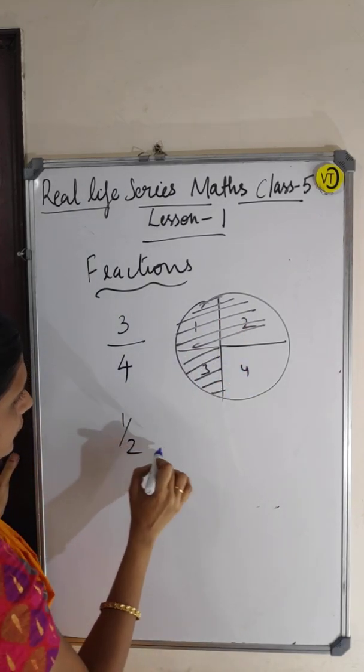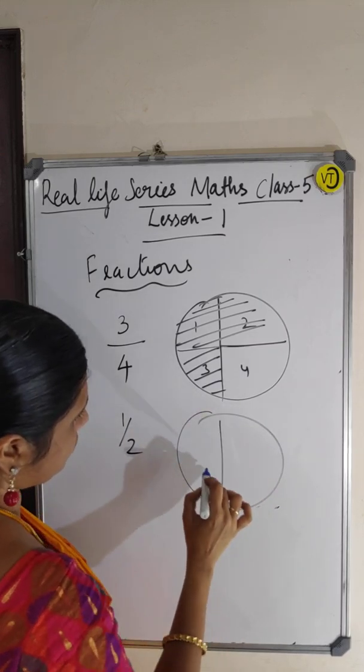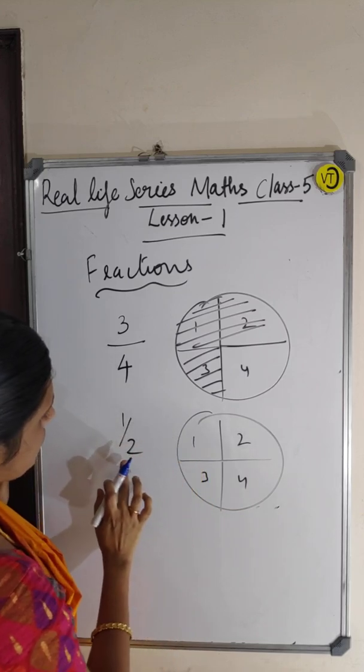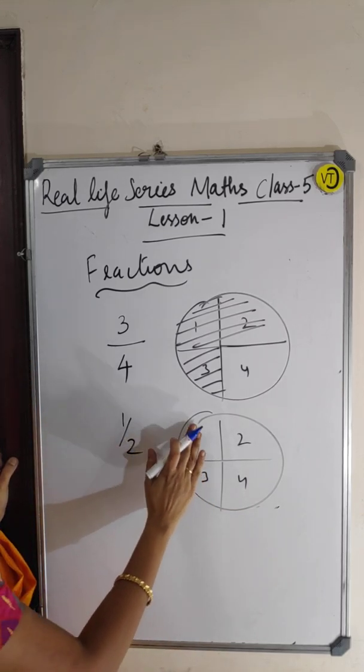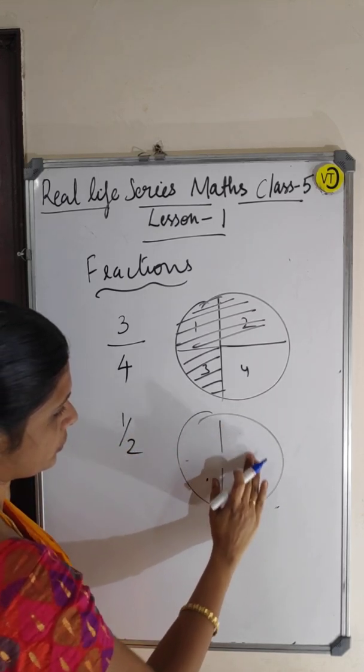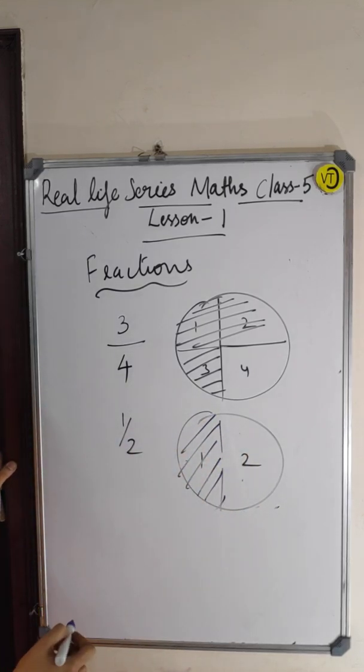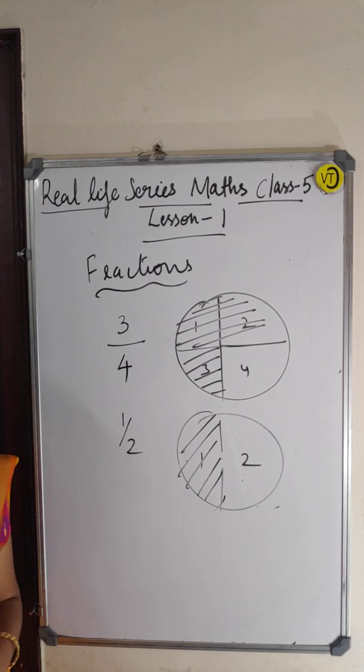How does it become 1 by 2? It is again like that, but this time I have to divide the circle into 2 parts only. So 2 parts, 1 and 2. 1 is covered. So it is 1 by 2. Okay.